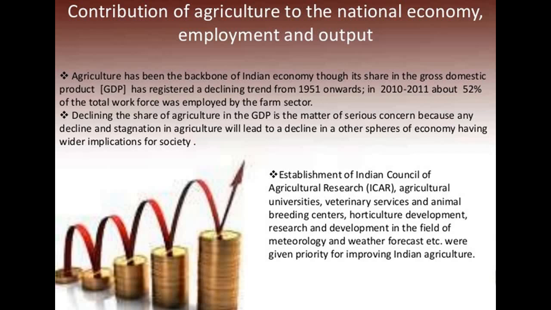Now, the establishment of the Indian Council of Agricultural Research said that agriculture universities, veterinary services and animal breeding centers, horticulture development, and research and development in the field of meteorology and weather forecasting were given priority for improving Indian agriculture.